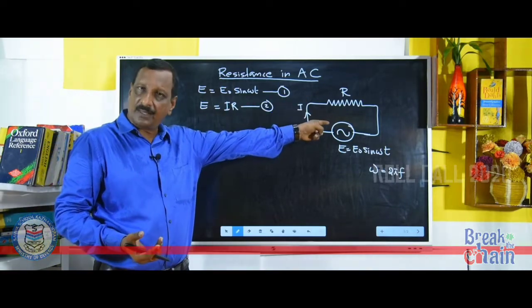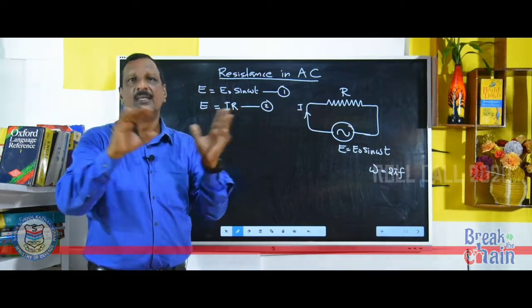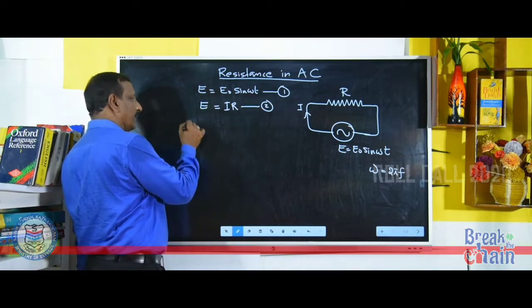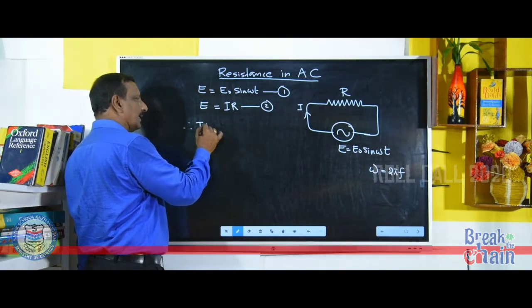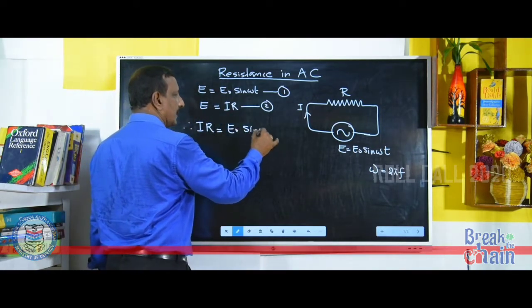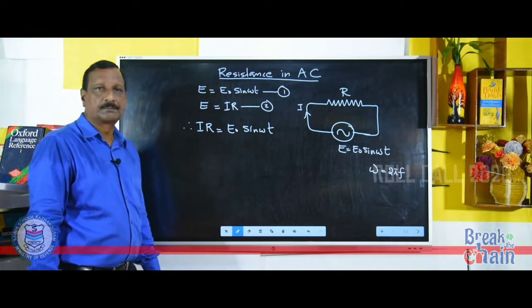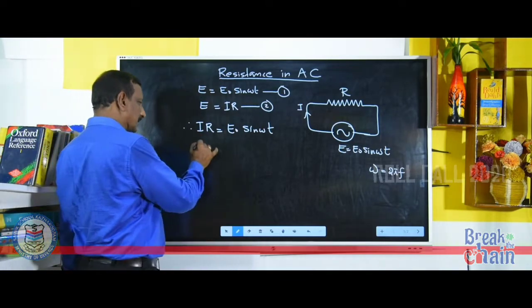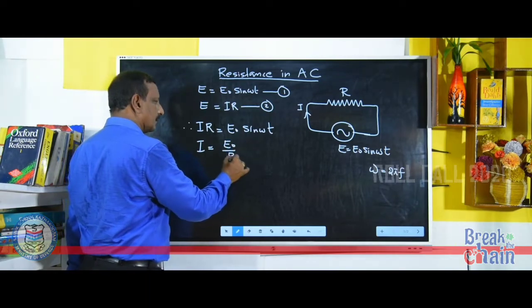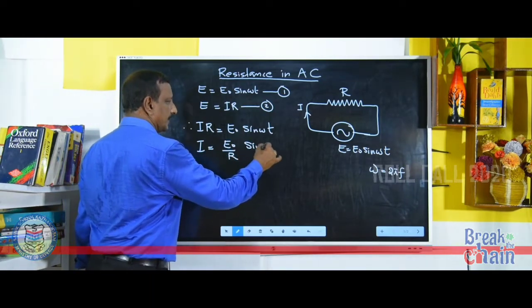Here the load is R. So when a current I is flowing, the PD developed across R is IR. Therefore, IR is equal to E0 sin omega t. Bring this R to the right hand side, that is I is equal to E0 by R sin omega t.